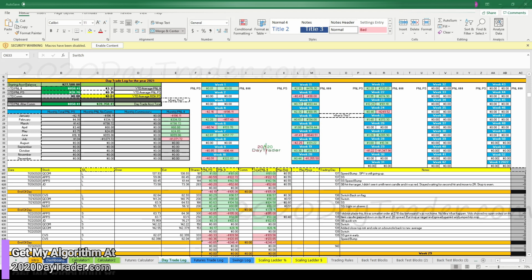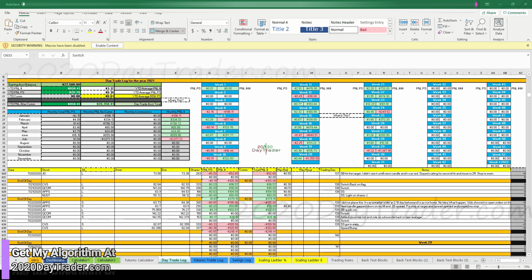All right, so here we are with the log from today. A lot of trades in here. This QCOM, I just put in the same number as I bought it at because it's still an open trade. When we close it out, I'll come in and put these numbers. So right now we're down 246.